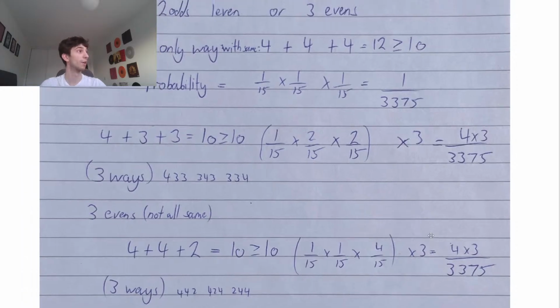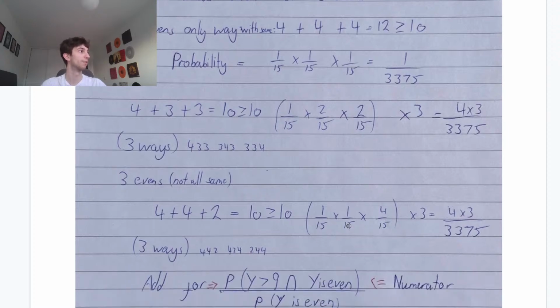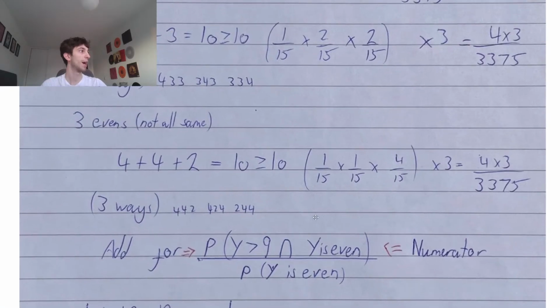Now we add these all together because these are all ways that we get y larger than 9 given y is even. Okay? So 1 plus 12 plus 12 is going to be 25 over 3375, right? So you add these all together for that numerator. And we already found the probability that y is even.